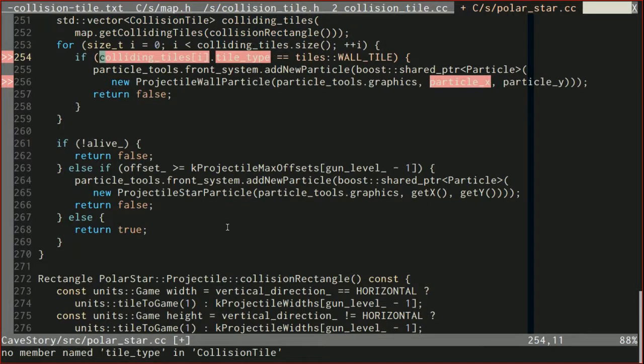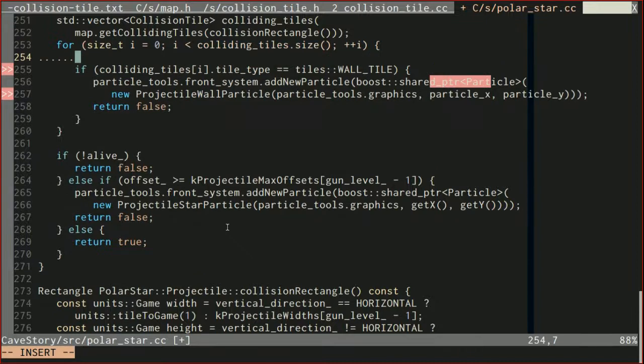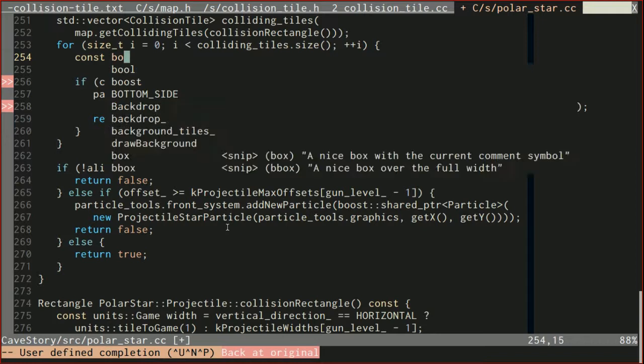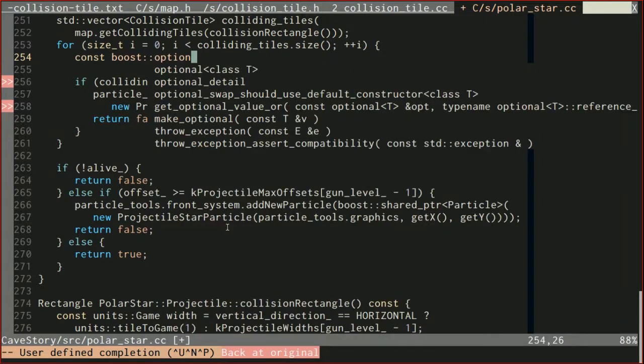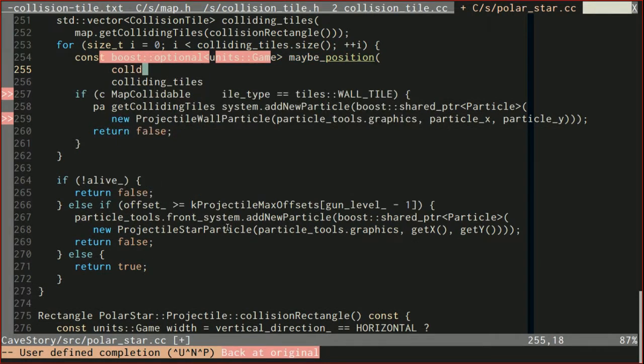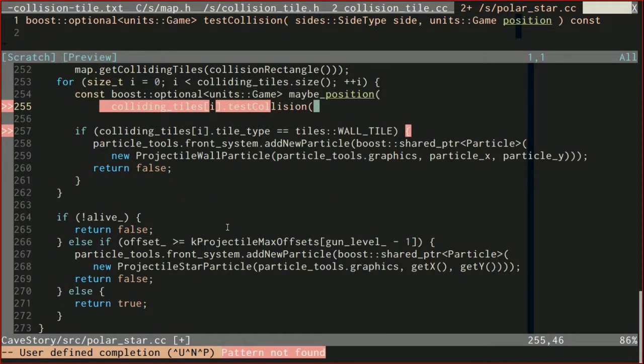And then instead of actually checking to see if the tile type is equal to a wall tile, we'll need to check to see if the collision actually occurred. So let's start with that. So const boost optional units of game maybe position, and we'll just initialize it with colliding tiles subi dot test collision, and then we need to pass it in a side as well as a position.